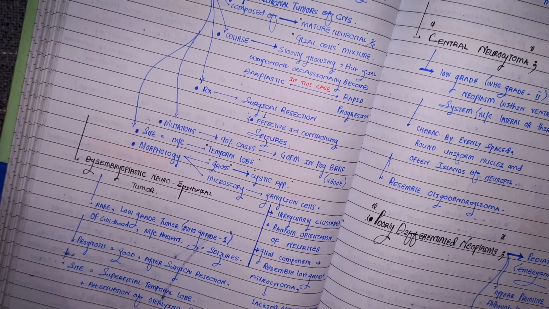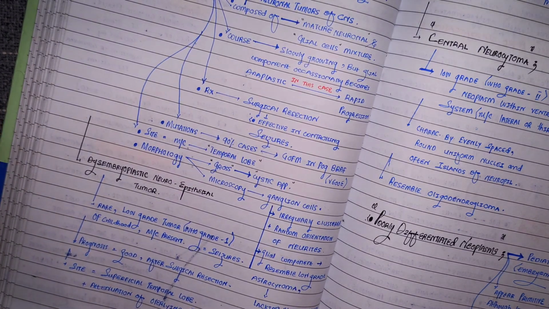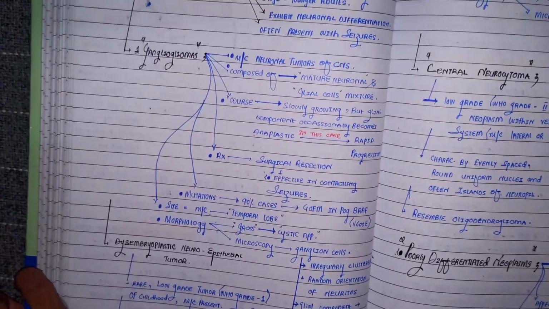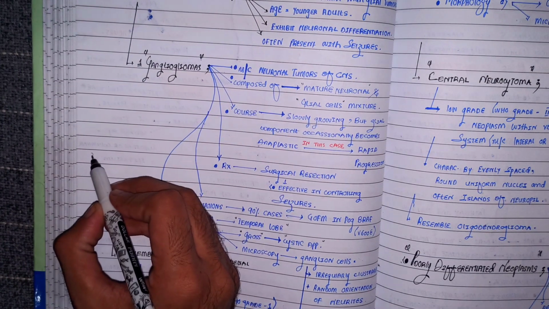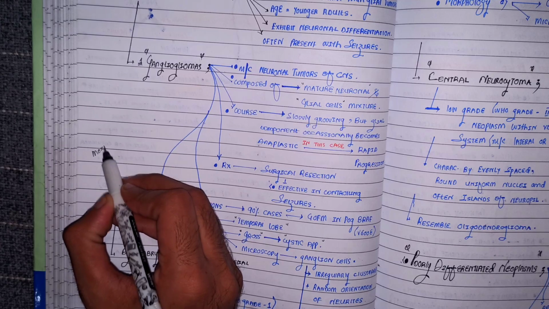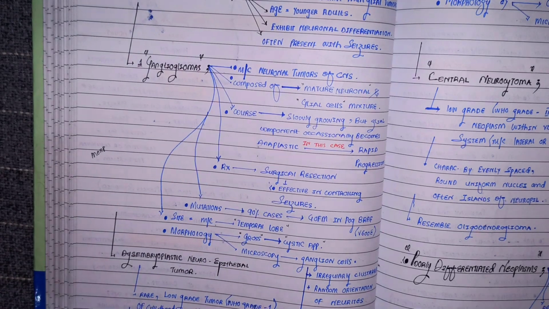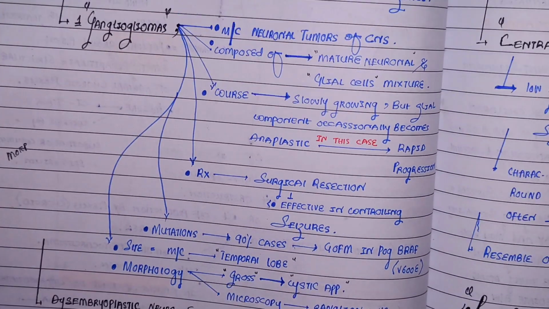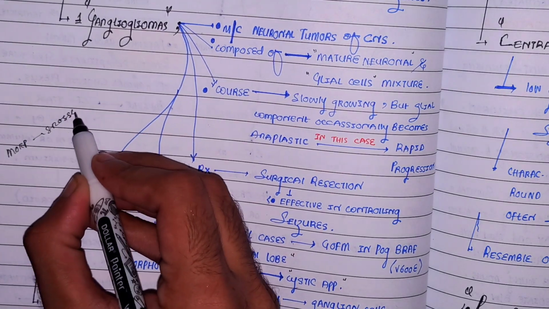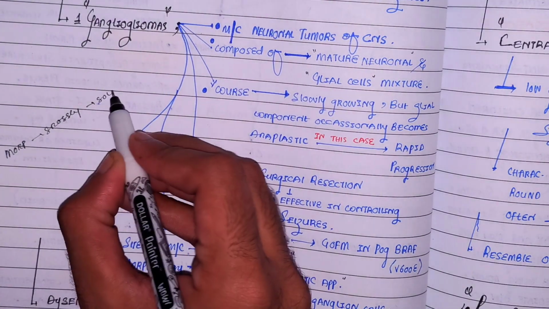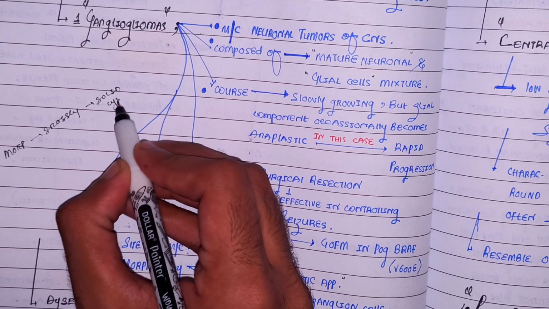So just let me make the morphology clear. I don't know why most of the students say this part is difficult. The morphology of ganglioglioma. Grossly, how does this tumor look? It is quite solid and quite cystic.